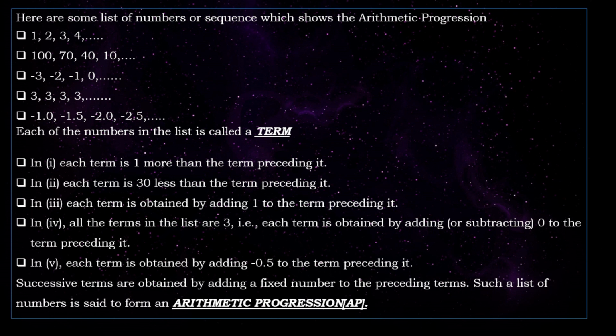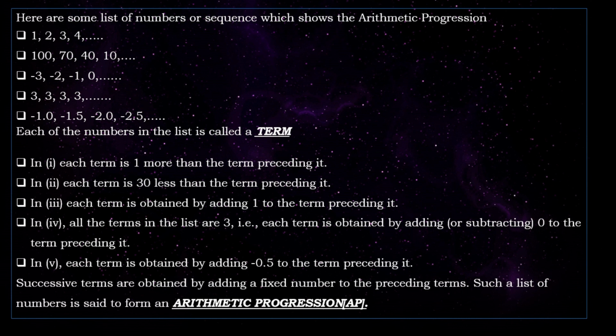First one, 1, 2, 3, 4. So here each term is 1 more than the term preceding it. Each term is obtained by adding 1. Next is 100, 70, 40, 10. So in the second one, each term is 30 less than the term preceding it. Next one is minus 3, minus 2, minus 1, 0. So here each term is obtained by adding 1 to the term preceding it.